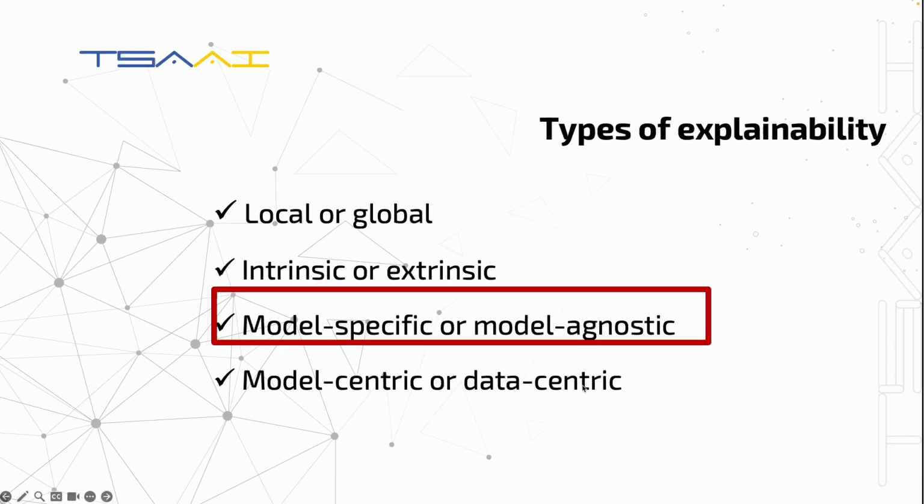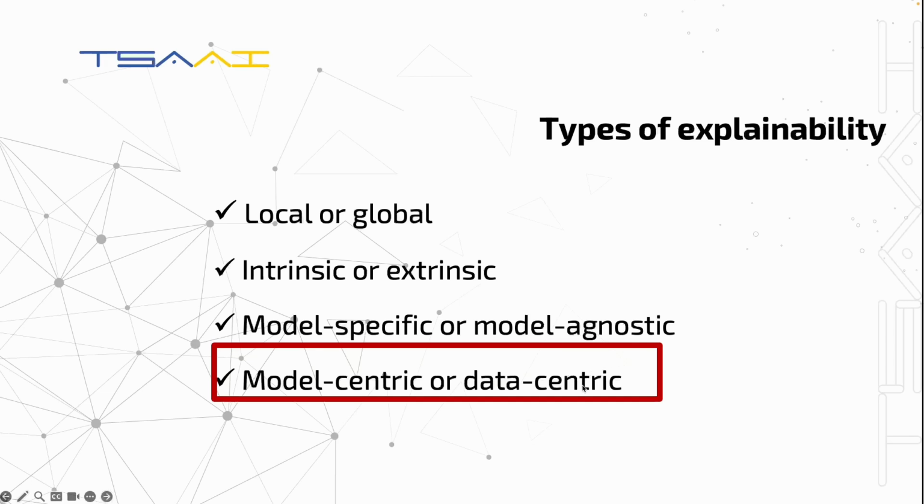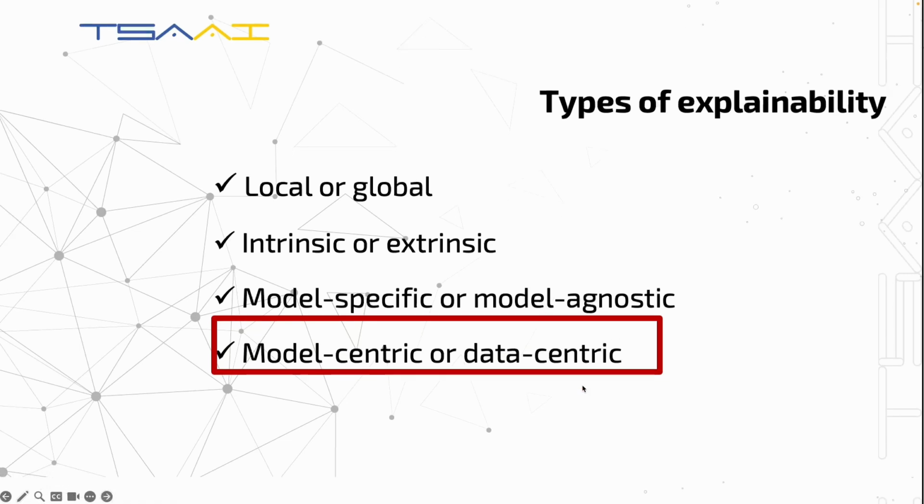Then we have model-specific and model-agnostic methods. Model-specific explainability methods are tailored to certain types of algorithms, while model-agnostic methods can be applied to any kind of model. Finally, we have model-centric and data-centric approaches. Model-centric approaches focus on how the algorithm processes the input features to create predictions. On the flip side, data-centric methods focus on the quality and the consistency of the data itself.